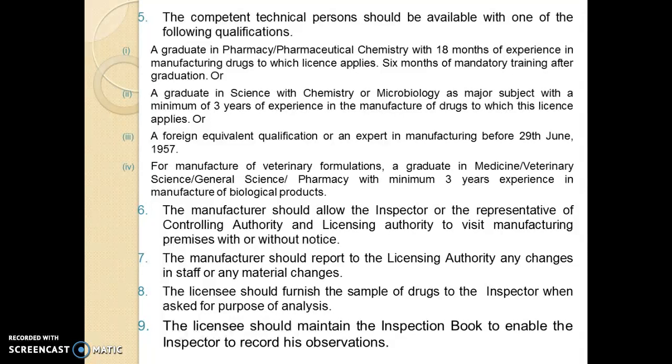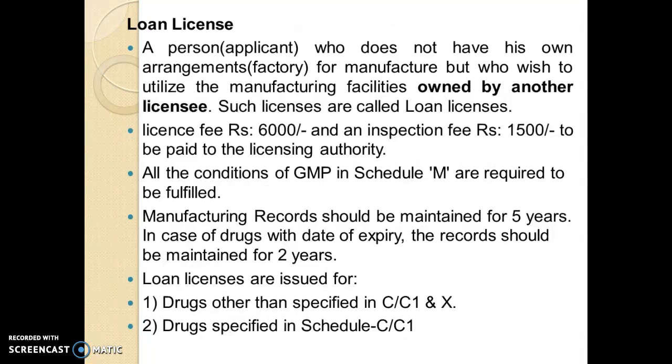The manufacturer should allow the inspector or the respective controlling authority and licensing authority to visit manufacturing premises with or without notice. The manufacturer should report to the licensing authority any changes in staff or any material changes. The licensee should furnish the samples of drugs to the inspector when asked for the purpose of analysis. The licensee should maintain the inspection book to enable the inspector to record his observations.